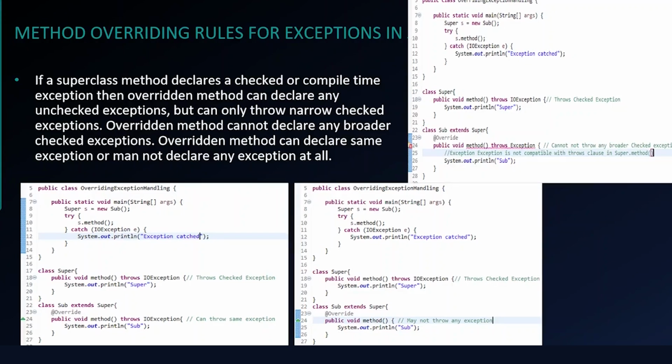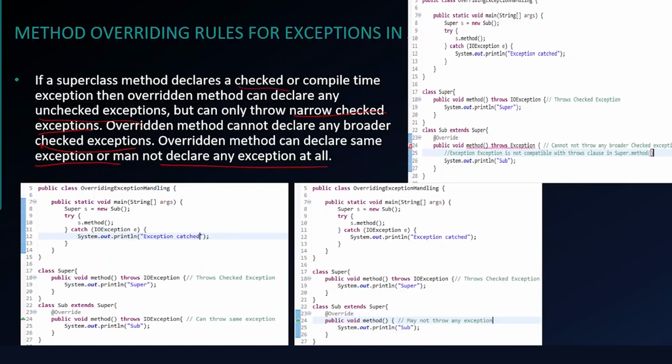So let's see the next rule. The rule says if a superclass method declares a checked exception or a compile time exception, then the overridden method can declare any unchecked exception but can only throw narrower checked exceptions. We'll see what that is. The overridden method cannot declare any broader checked exception. The overridden method can declare the same exception or may not declare any exception. So this is how the rule says.